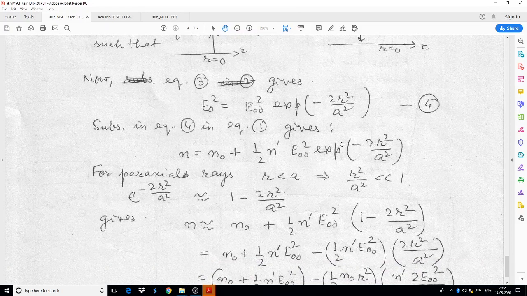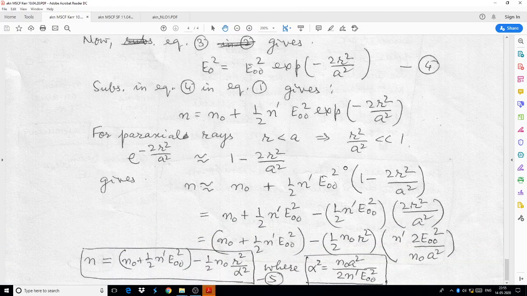You can approximate the exponential term, and we extract the linear term here. It gives a parabolic dependence of the index of refraction on r, which is the radius along the transverse direction.